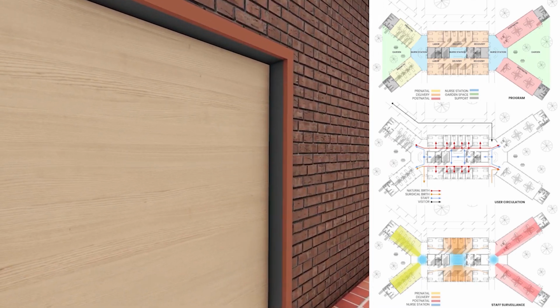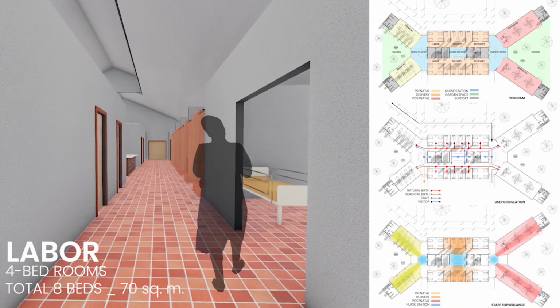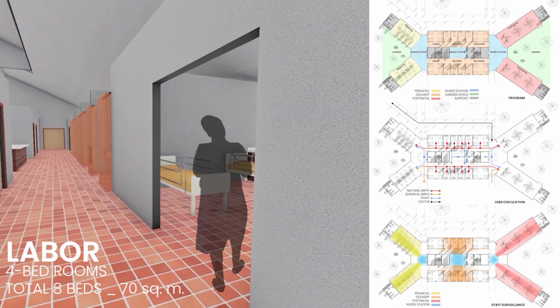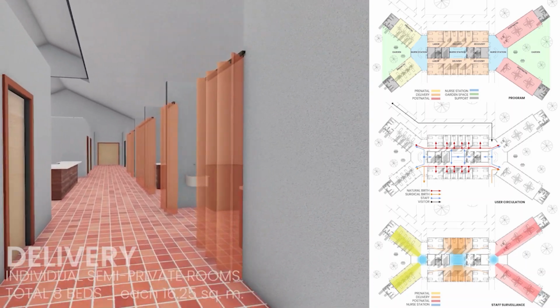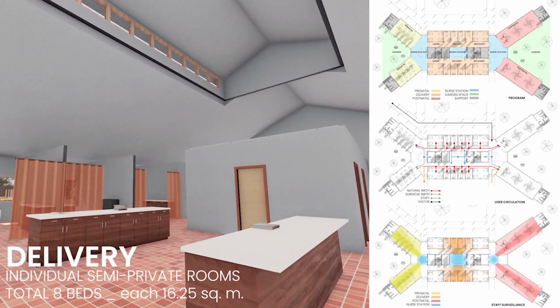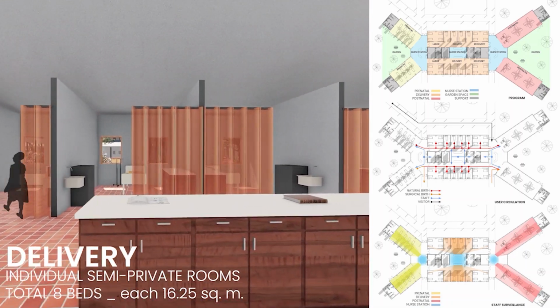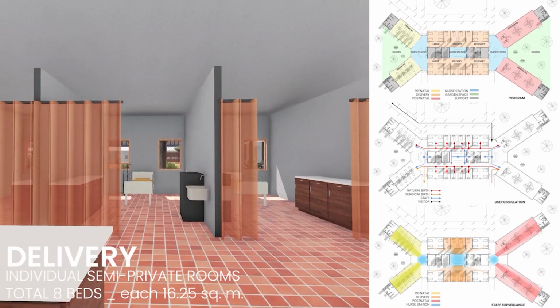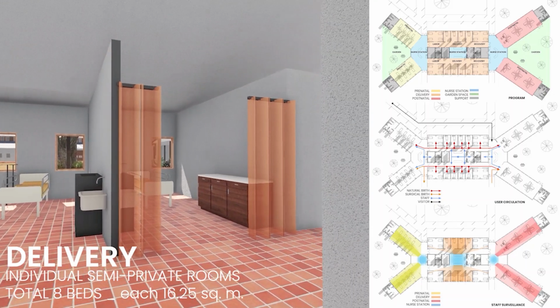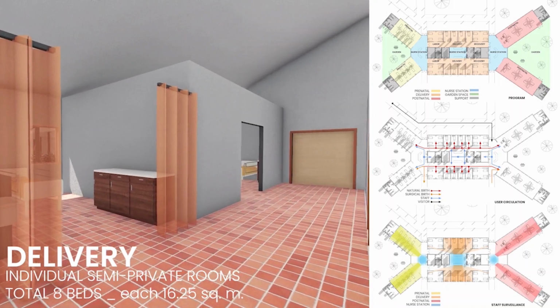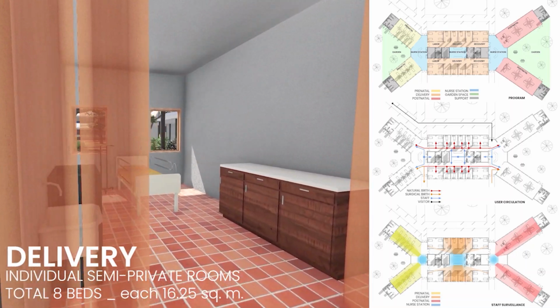The central area consists of labor, delivery, and recovery. Any C-section births are delivered next door in the surgery theater. In delivery, a central nurse station provides easy access to high-risk patients. A cupola provides natural light and ventilation to the individual delivery rooms in case of power outages. The delivery area includes a total of 24 beds from labor to recovery, providing adequate space for multiple deliveries at once.